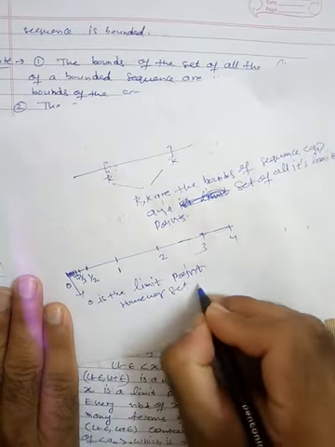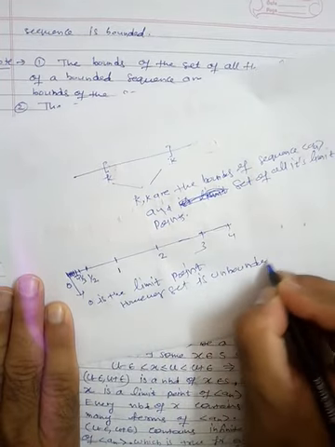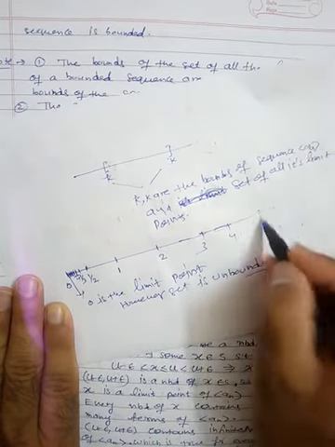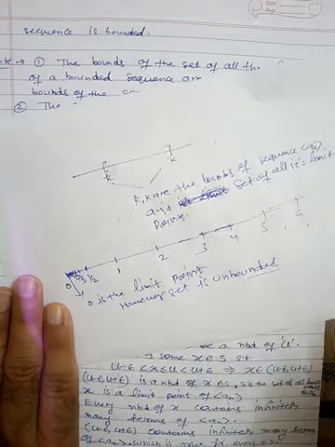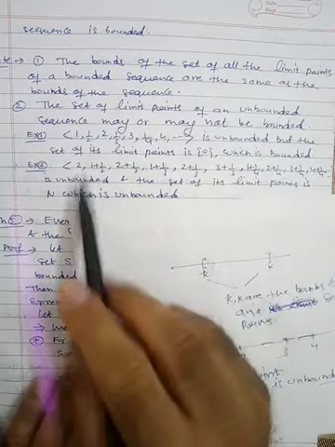However, the set is unbounded, because you can see that the next term is 5, the next is 6, and so on. It increases, so it is unbounded. Now the second example.